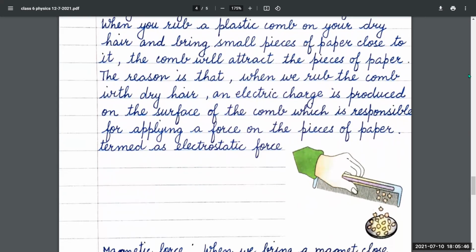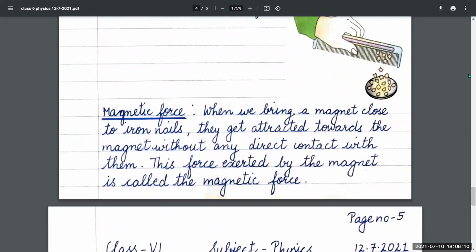The reason is, when we rub the comb with dry hair, an electric charge is produced on the surface of the comb, which is responsible for applying a force on the pieces of paper, which is termed electrostatic force.